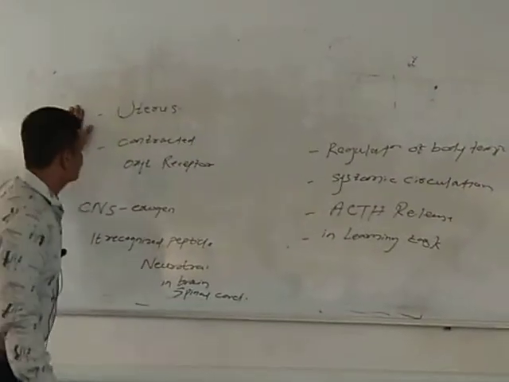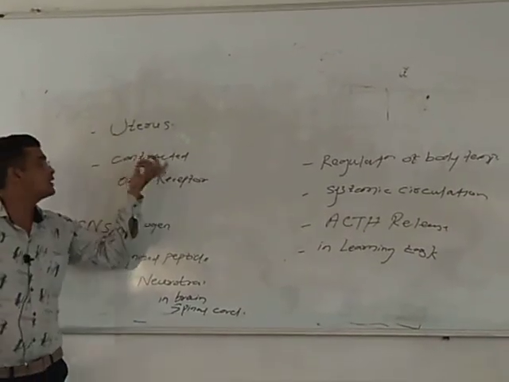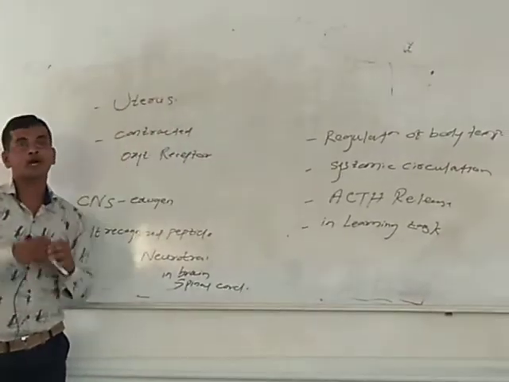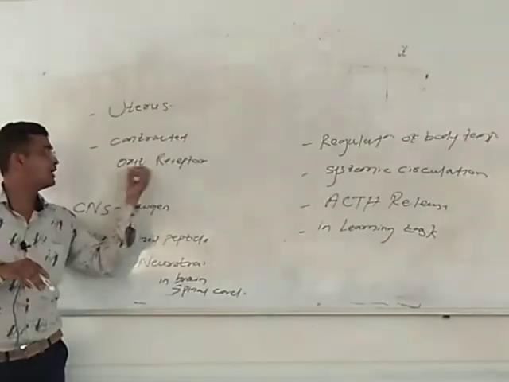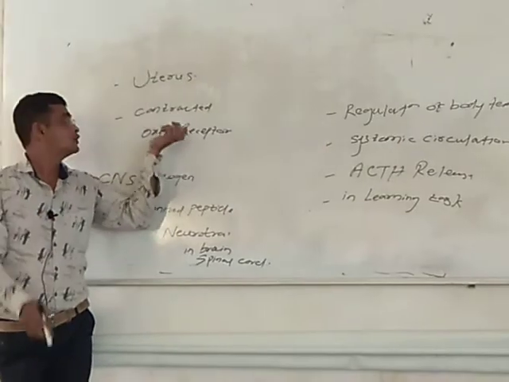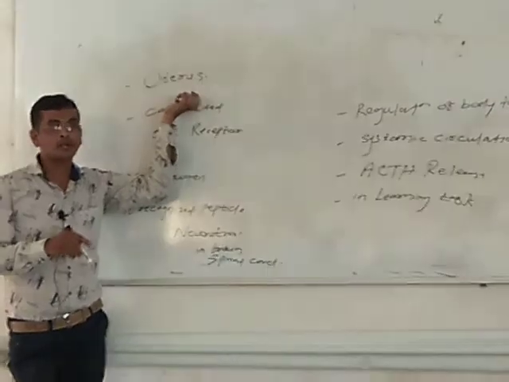Next one, action on the uterus. What are the actions of vasopressin on the uterus? Normally, it is responsible for contraction of the uterus. How does the contraction happen? It works on the oxytocin receptor. Vasopressin binds with the oxytocin receptor. That's why it is responsible for contraction of the uterus, including in non-pregnant women.